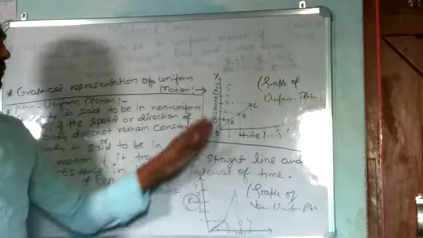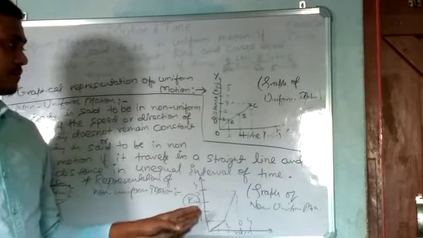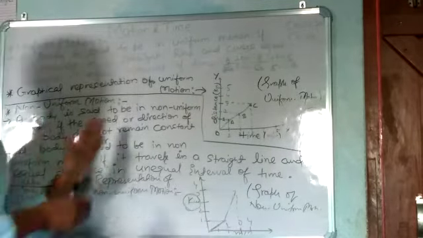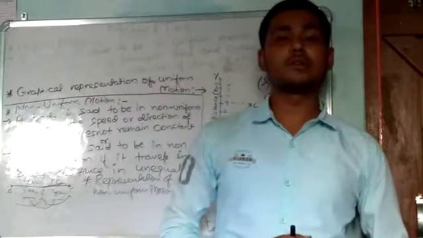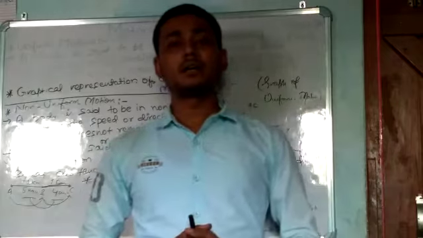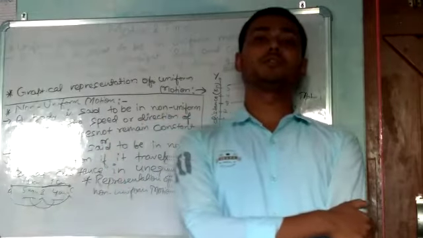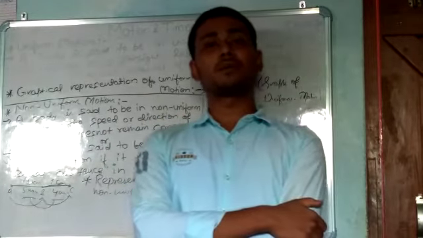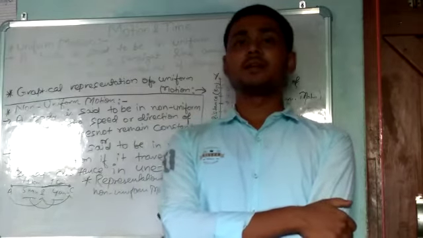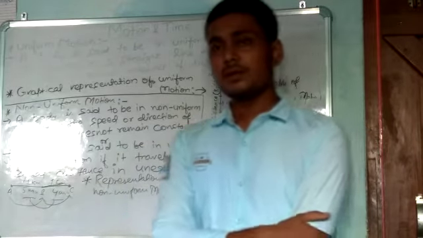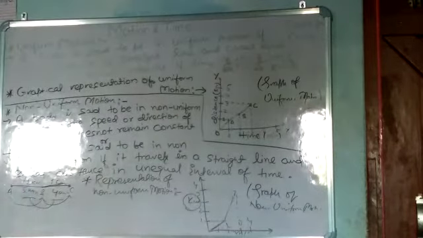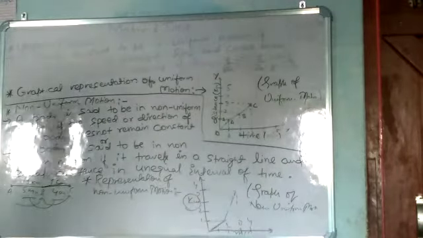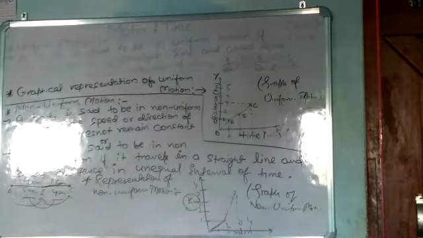But this graph is not a proper graph because we have a white sheet. You need to draw on graph paper, and you can also draw by yourself. Take an example of uniform motion and non-uniform motion and draw by yourself. So in this way we complete these two important topics, uniform motion and non-uniform motion, with their graphical representation.